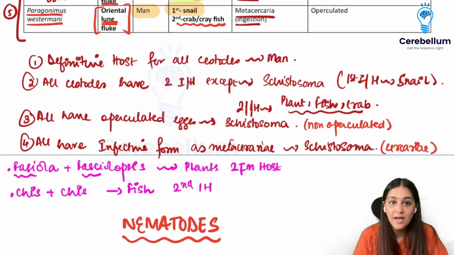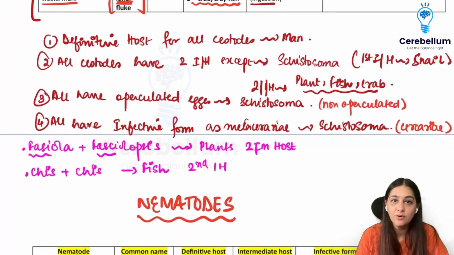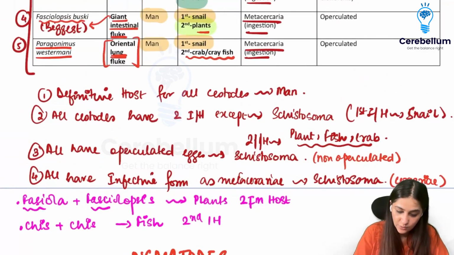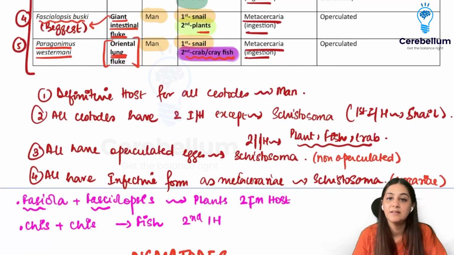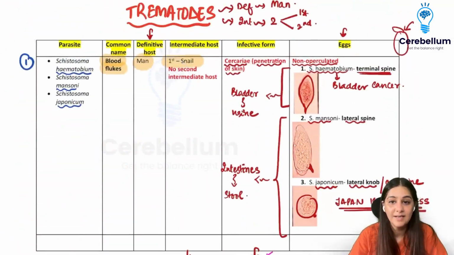Finally, Fasciola and Fasciolopsis have the second intermediate host as plants. So both the ones that are starting with Fascio are plants, and the ones ending with kiss are going to have fish as the second intermediate host. And Paragonimus westermani is lonely. He's the only one that is having crab or crayfish as the second intermediate host. So this whole thing completes our trematodes.